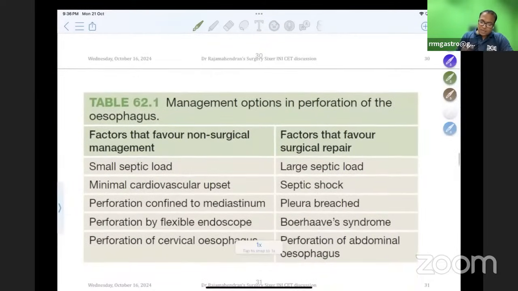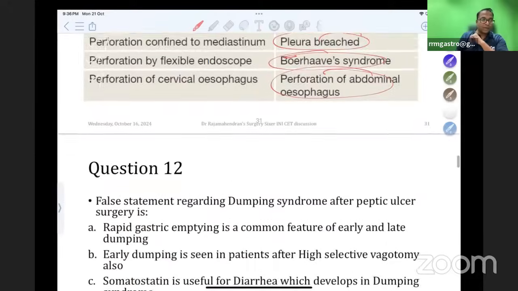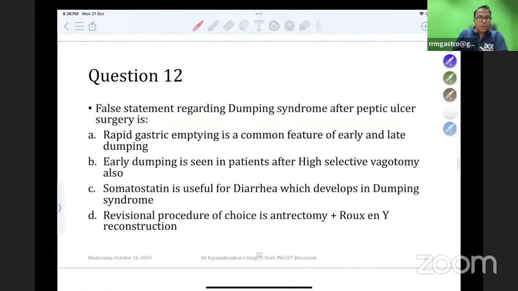And what are the points related to perforation of the esophagus? Factors that favor non-surgical management are small septic load, minimal cardiovascular upset, perforation confined to mediastinum, perforation done by endoscopy, and perforation in cervical esophagus. Only in these 5 cases can we go for non-operative management. But in Boerhaave syndrome, always surgical repair. Septic shock, pleura breached, perforation of abdominal esophagus, large septic load: these patients will need emergency surgery. Don't delay, okay?